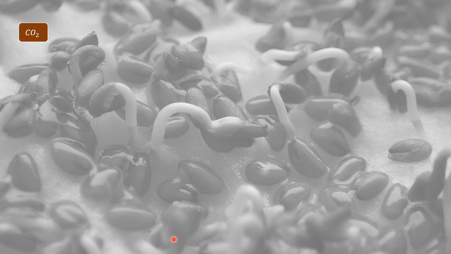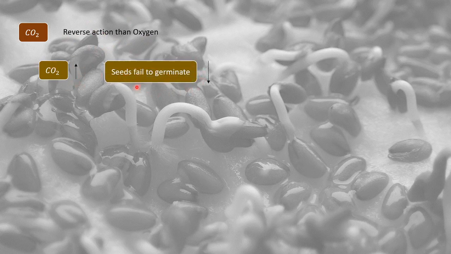Now, very quickly, let us look into CO2. CO2 acts completely reverse to oxygen, right? So if CO2 content increases, it is obvious that the seeds will fail to germinate, that is, the germination process will decrease.